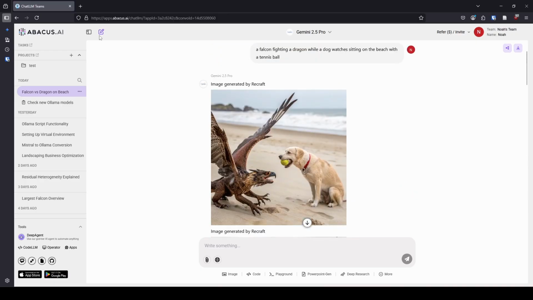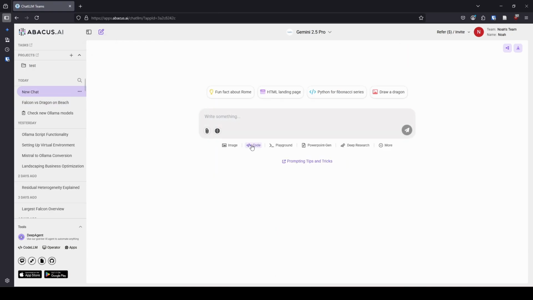Okay, so let's start a new chat. And we'll go to the next thing. Code, relatively self-explanatory. I'm not going to go over that. Playground, this is really like the artifacts feature. You don't actually need to press the button. So I'm going to get rid of that, and I'll show you what I mean. So here, they have a nice little button.